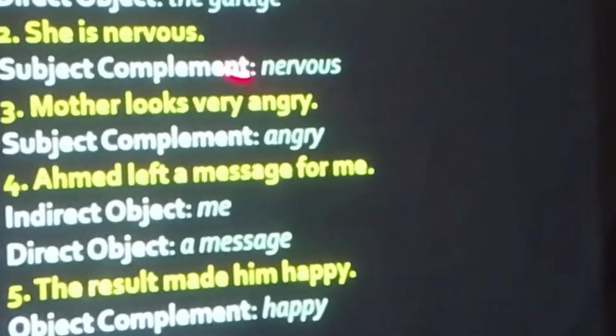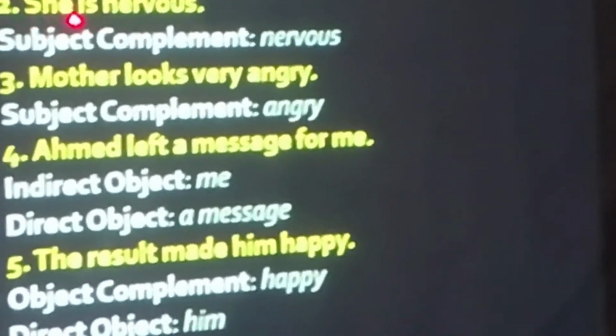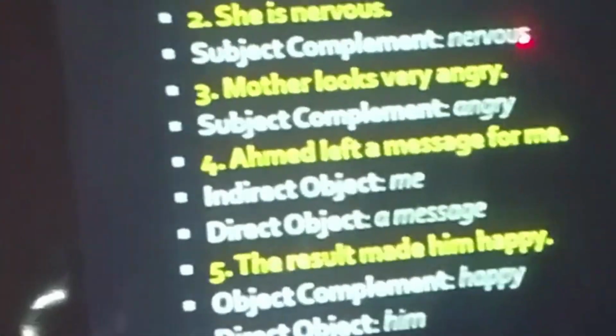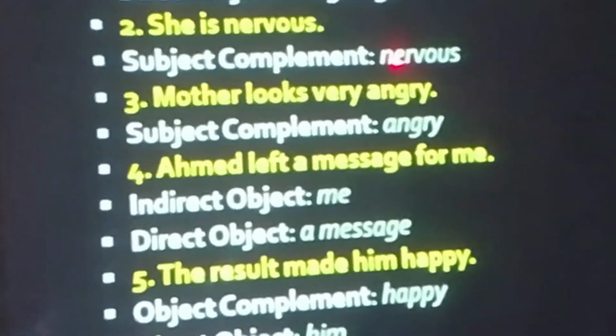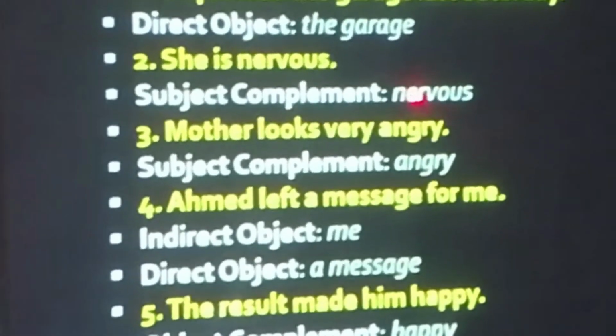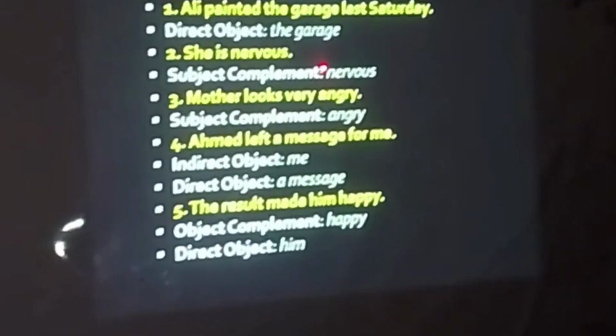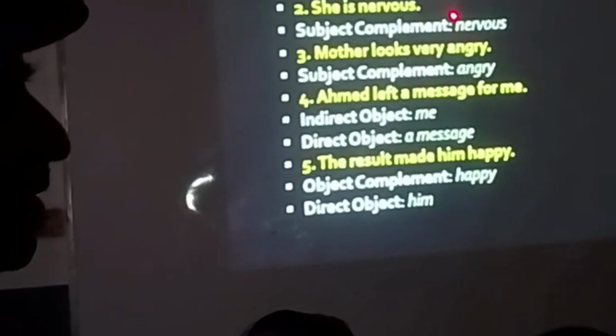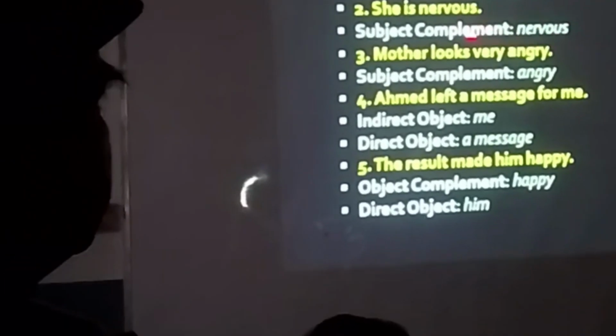We cannot understand the sense of the subject, what she is. So she is nervous. So this word nervous is completing the subject. Completing which subject? She. Completing the subject, she.